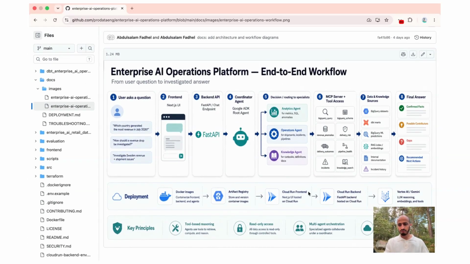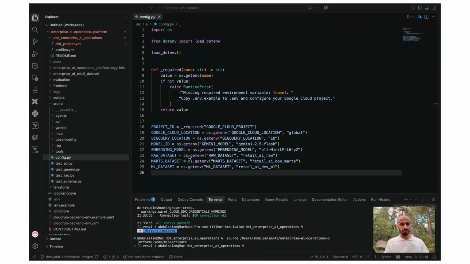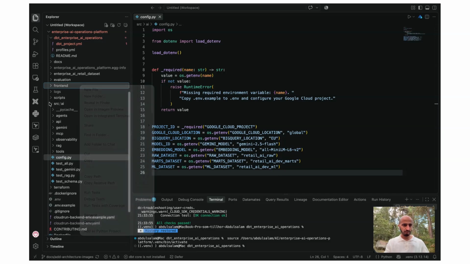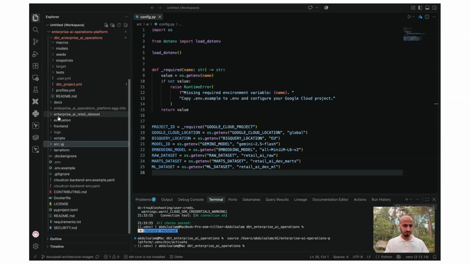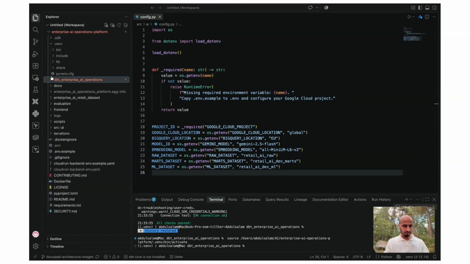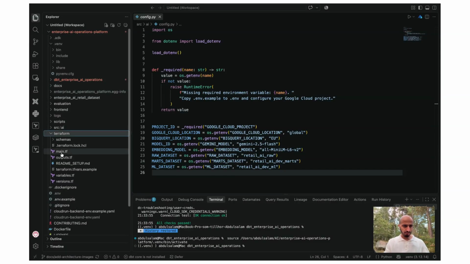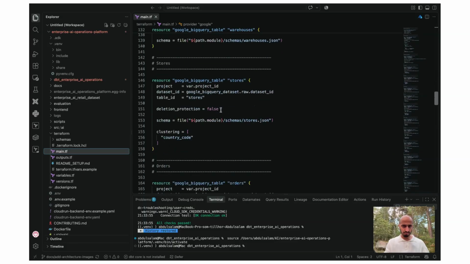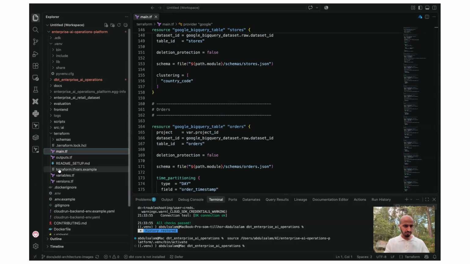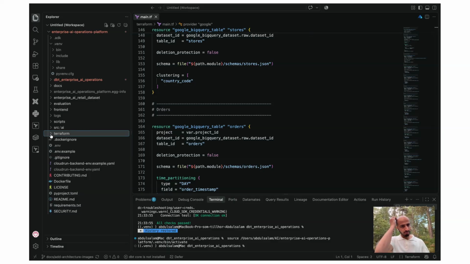So let's go back here. The architecture, or the tables and all of that, the raw datasets, we created them using Terraform. I forgot to mention it here, but it's in the repository. We have a separate folder called Terraform, I guess. Where was it? This is the DBT folder, and this is the Terraform part where we created the tables, everything that we need. And yeah, that's about the infrastructure.